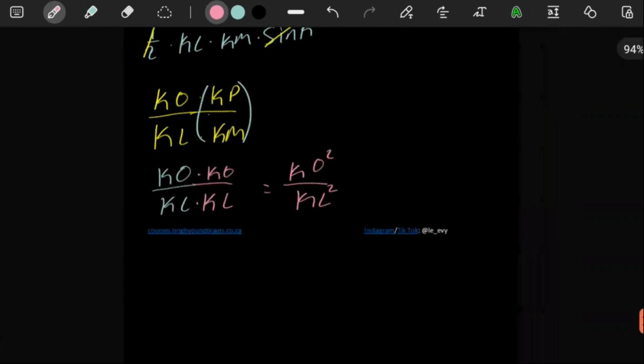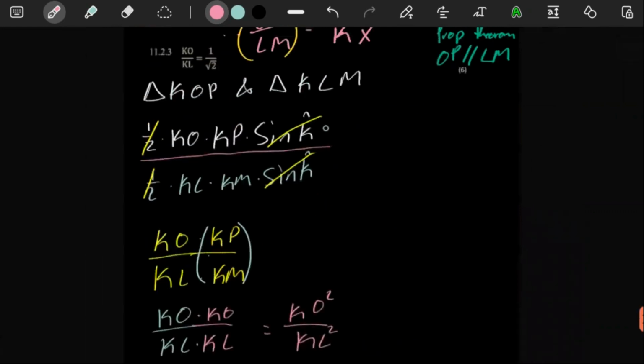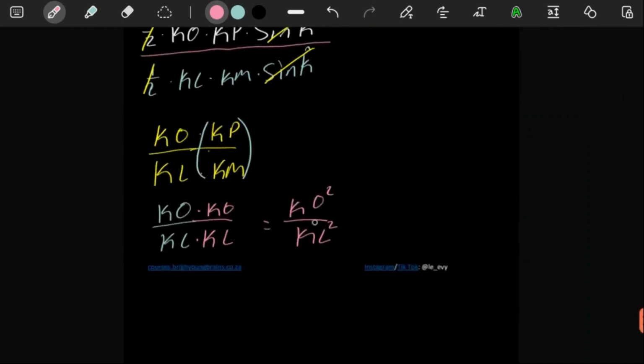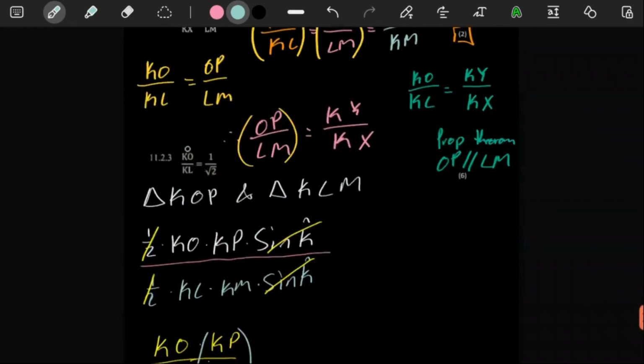Now what this is telling us is the area of the one triangle over the area of the other triangle. We know that the ratio can be written as KO squared over KL squared. Now thinking of it nicely, if you want to write this as one fraction with one exponent, you'd have KO over KL squared. So this is what we're ending up with in terms of having KO and KL.